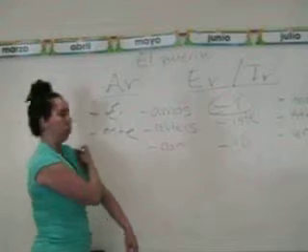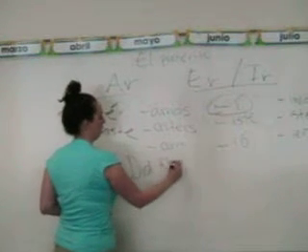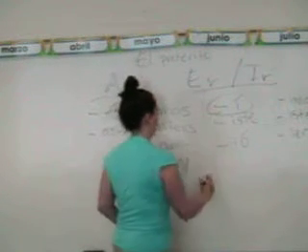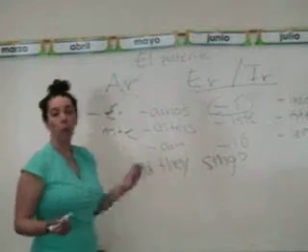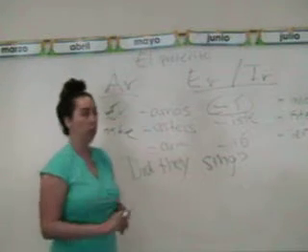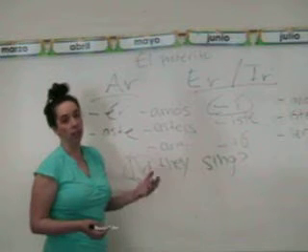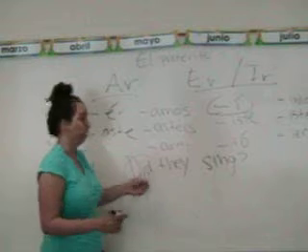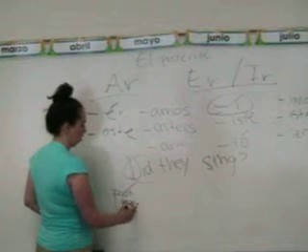Okay, let's ask a question. Did they, we'll say sing. Did they sing? Well, we know from Spanish 1 that we don't translate the word do. So in this case, we still don't translate the word did. There is no word for did or do, okay? This is just telling us that it's the past tense, and we need past tense endings, okay?